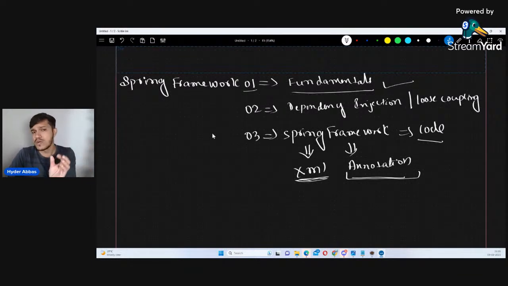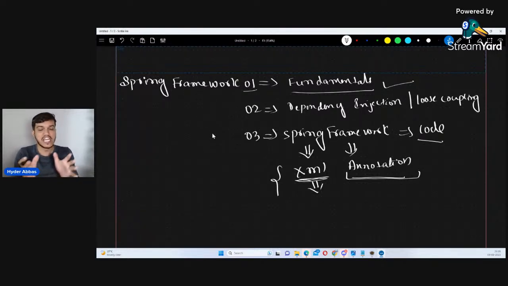So I'll give you a glimpse of XML also by writing the first approach with XML. Today we will see the XML approach for the first time and probably the last time. Then after that, we'll continue our discussion throughout the course using annotations only.